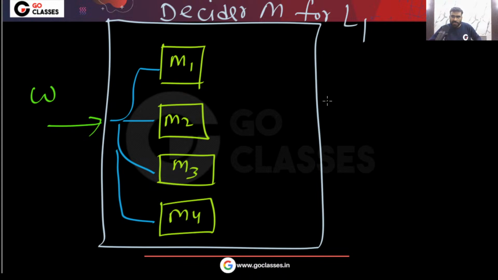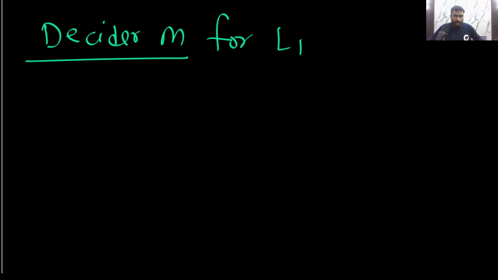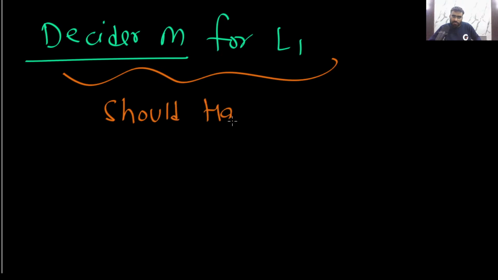I am creating the decider for L1. What is this? This is the decider for L1. Now there are two possibilities. If I'm creating the decider for L1, then what should happen? The following should happen.